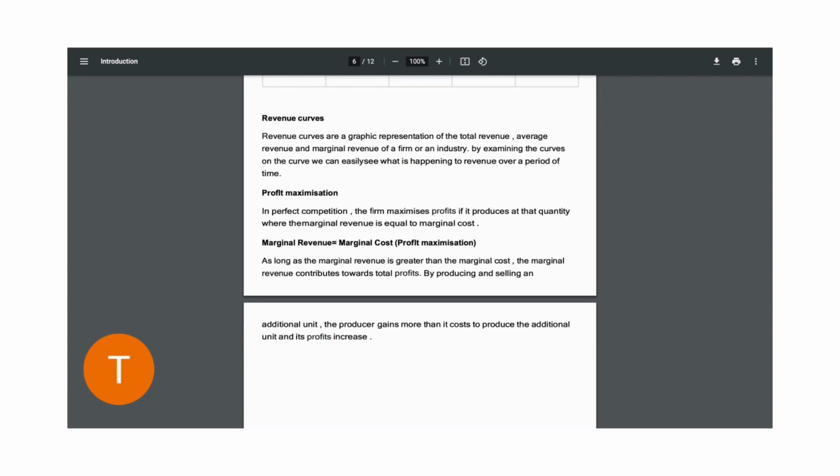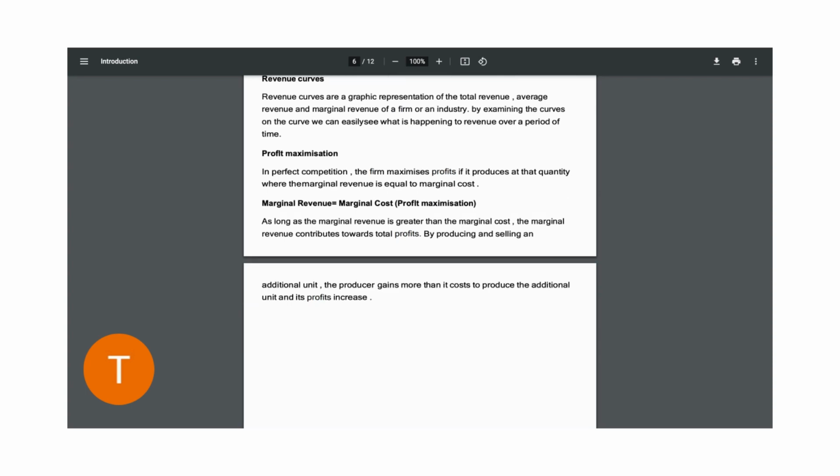I'm also going to talk about certain cases whereby the marginal revenue is greater than the marginal cost, right? Excessively greater, by the way. So the marginal revenue would be contributing towards the total profits. By producing and selling an additional unit, the producer gains more than it costs to produce that additional unit.